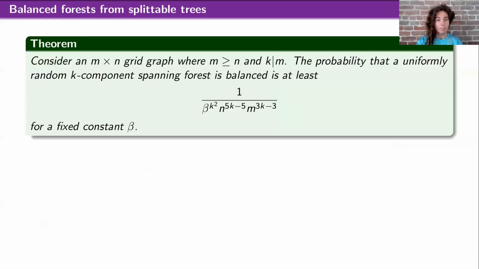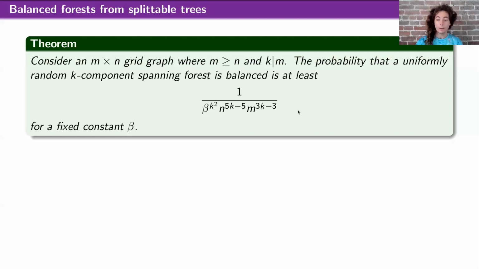Okay, so our main theorem is: consider an n by n grid graph where the number of districts k divides the longer dimension m. This is not really an important requirement for divisibility. We could probably get away with k dividing m times n, but it is just much simpler to state this way. So our theorem is that the probability a random k-component spanning forest is balanced is at least 1 over this nasty expression here. And all that matters here is that m and n do not appear in the exponent. This is a polynomial function of m and n because we're treating k as a small constant.